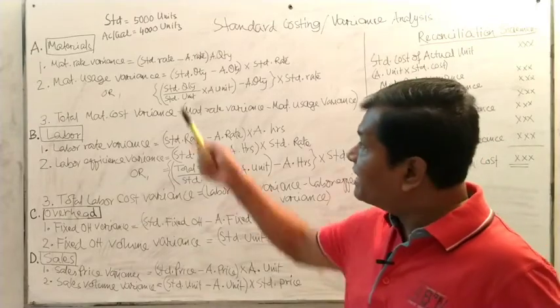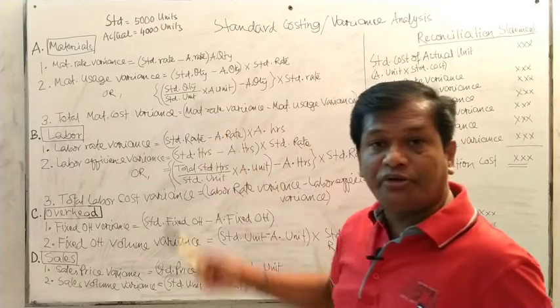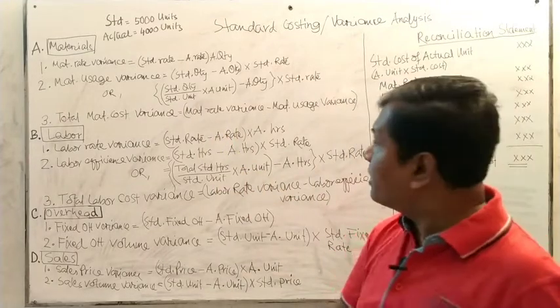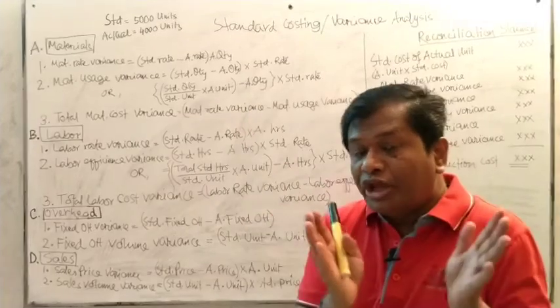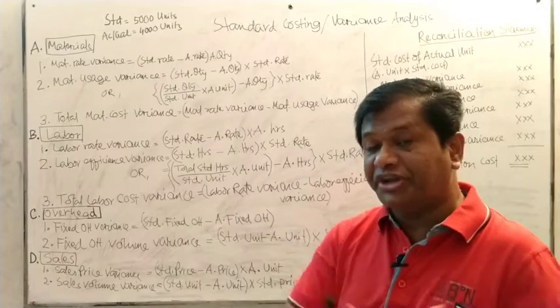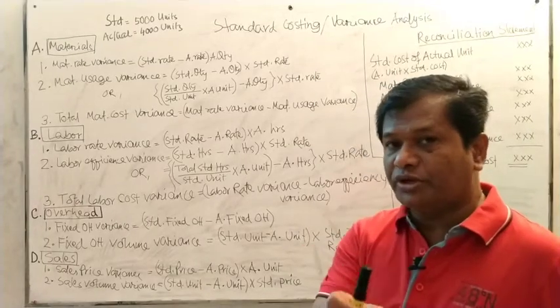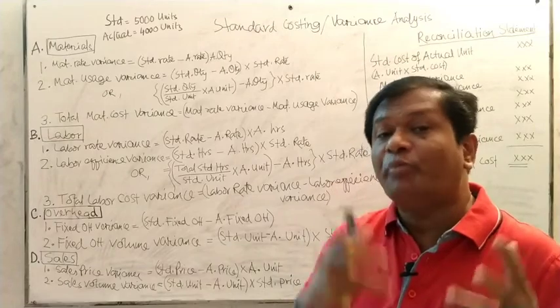That total is divided by the standard unit, which may be 5,000. The figure you get is multiplied by the actual unit, because you have to determine the standard quantity of the actual unit. Mind it, a standard quantity of actual unit.